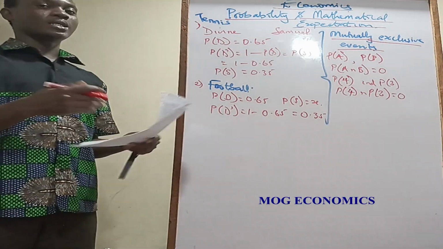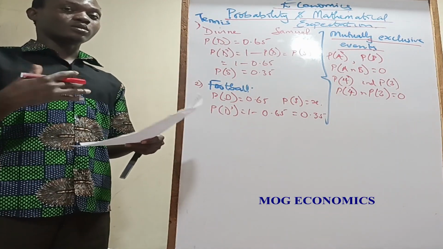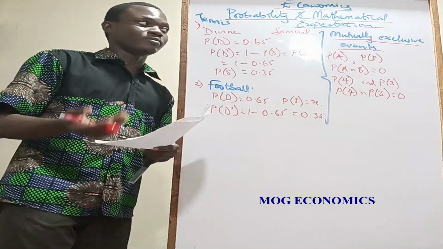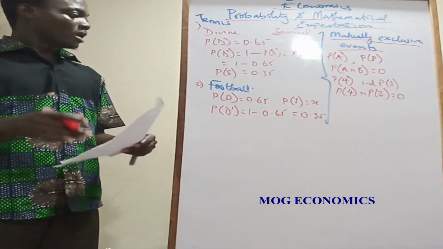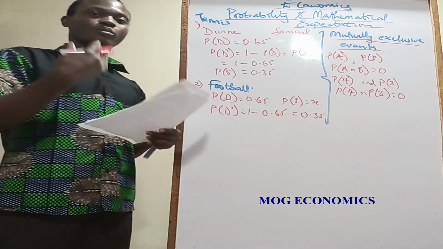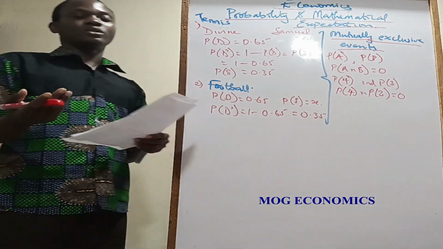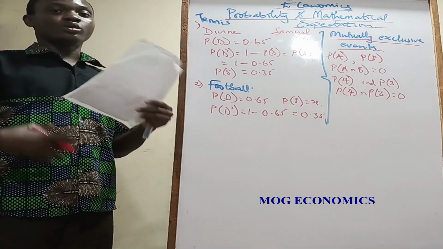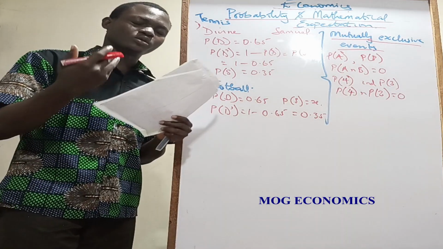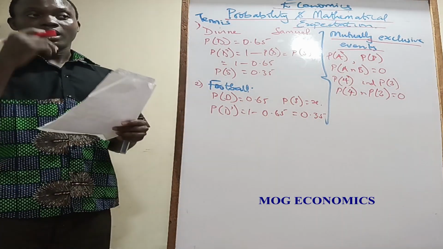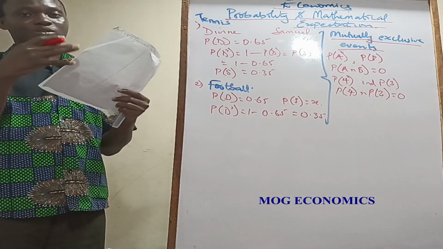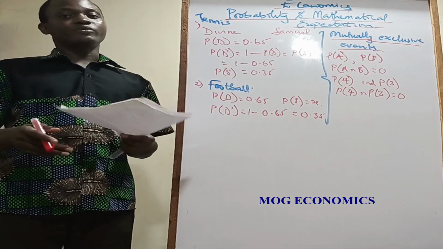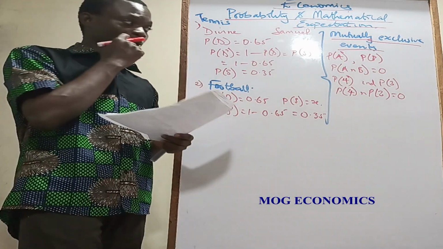But if you do your P(A intersection B) and you get a figure that's not 0, then that means it is not a mutually exclusive event. So the next thing, at least you've known that. If you are using the formula for at least one of the events happening, which is E1 union E2 for two events, or E1 union E2 union E3 for three events, then if they are mutually exclusive, the multiplication part would be 0. But if they are not, it's going to give you a definite number that you can use.